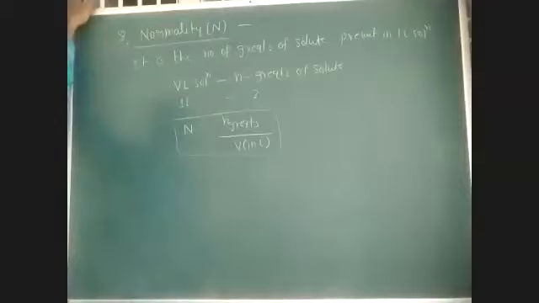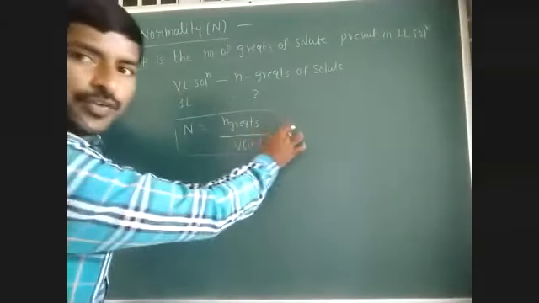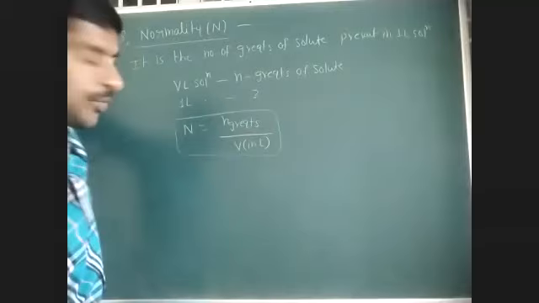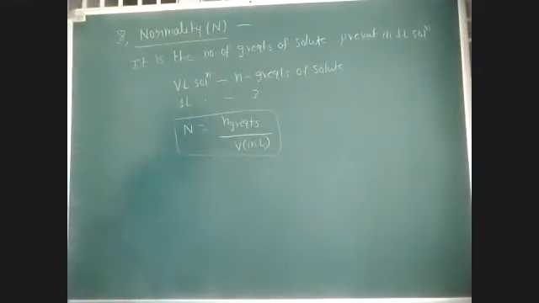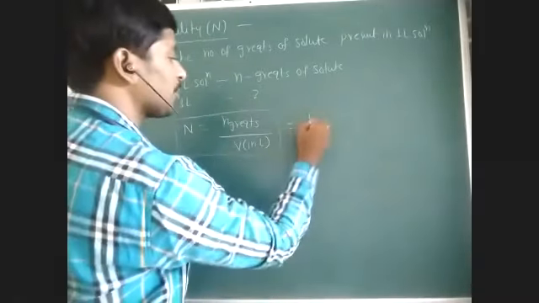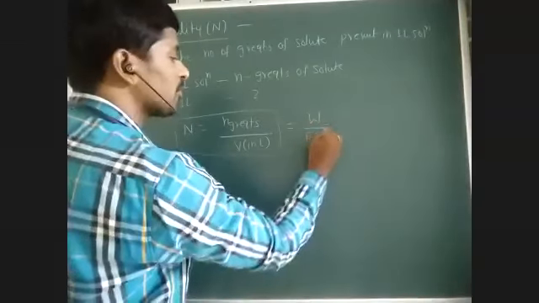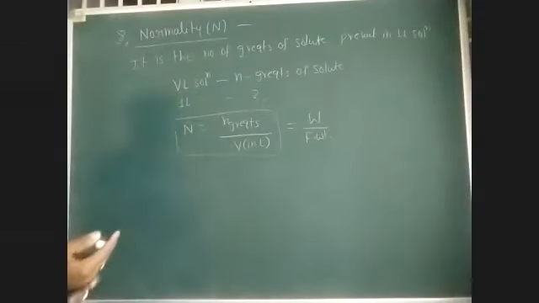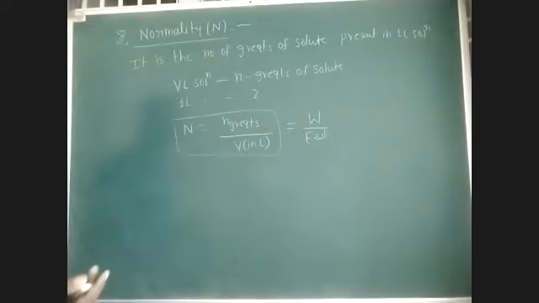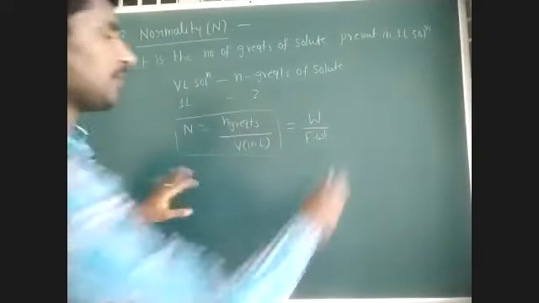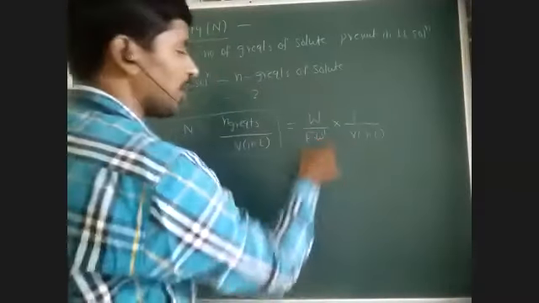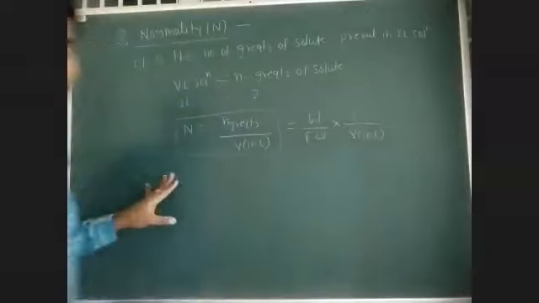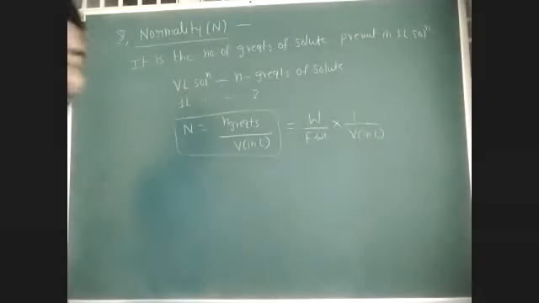So what is the number of gram equivalents? I will explain. Number of gram equivalents is nothing but weight by equivalent weight. Number of moles means weight by molecular weight. How to calculate equivalent weight, I will explain separately.